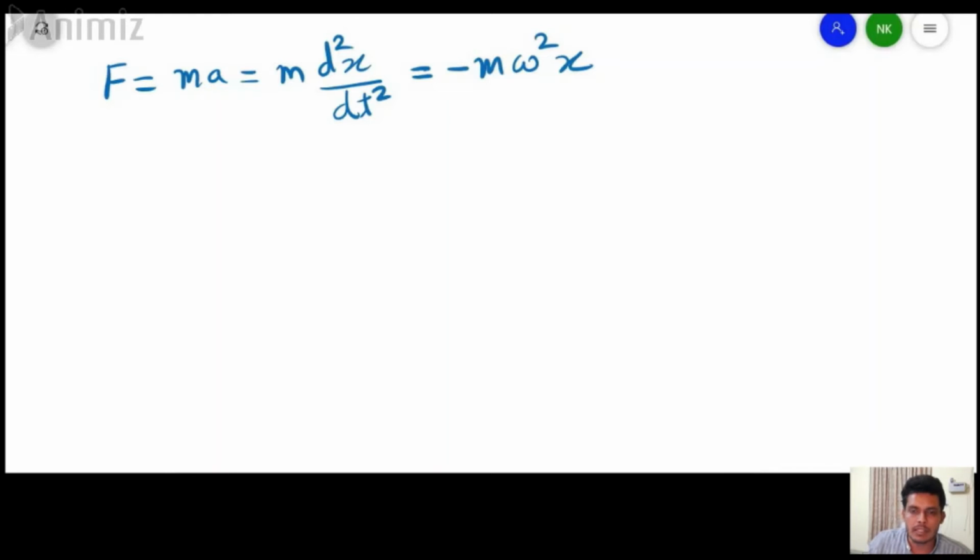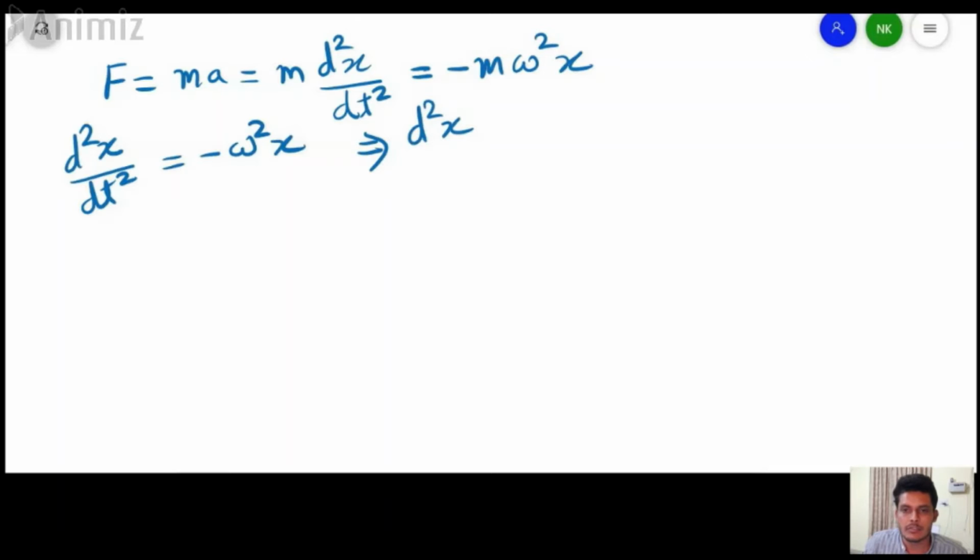Simplifying, we can write d square x by dt square equals minus omega square x. Further simplification gives d square x by dt square plus omega square x equals 0.